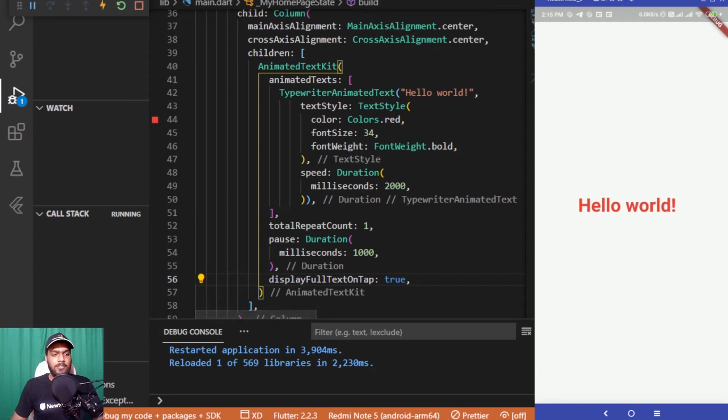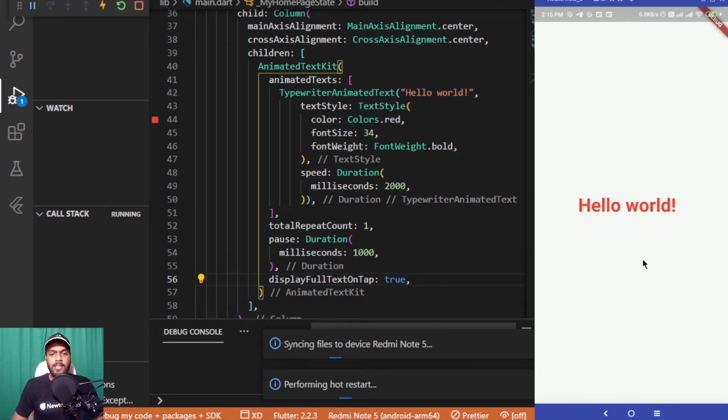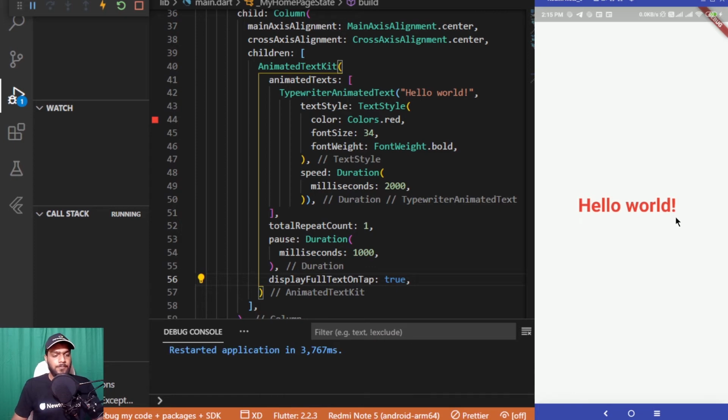Let's see this in action by hot restarting, as it has already completed the total repeat count of 3. The restart is taking place and you can see that Hello World is being typed. Now let me click on this Hello World, and as I have clicked on it, you can see over here that it has displayed the complete text because we have set the display full text on tap property as true.